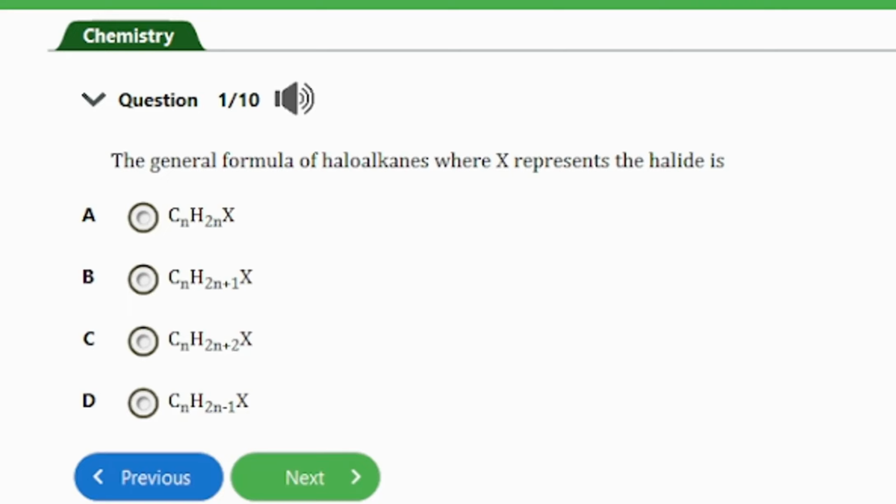So guys, the answer to this question is option B, and that's CnH2n+1X. Haloalkanes are actually derivatives of alkanes that have one or more hydrogen atoms replaced by halogen atoms. So the general formula for haloalkanes is CnH2n+1X, and that's it for this question.